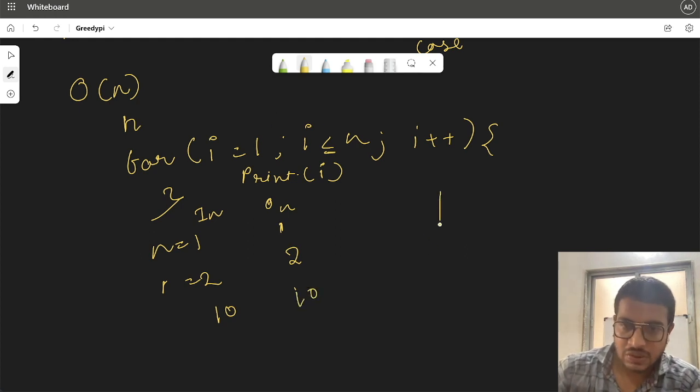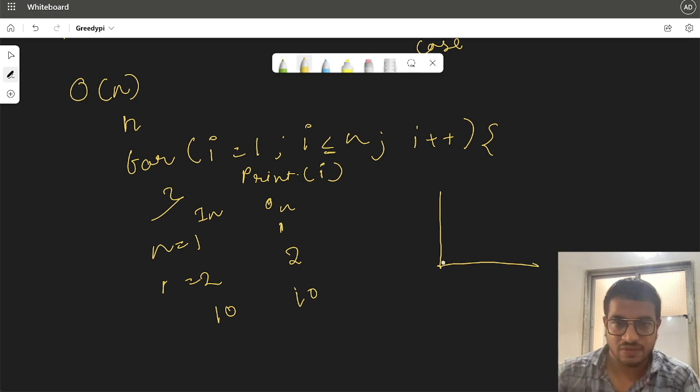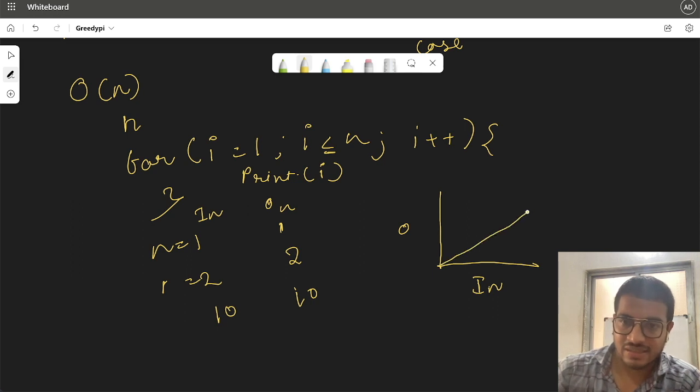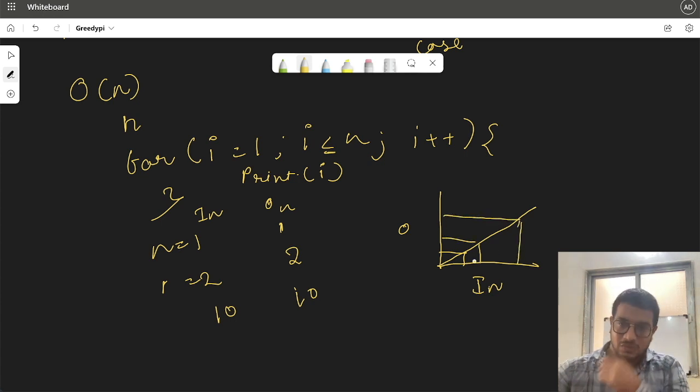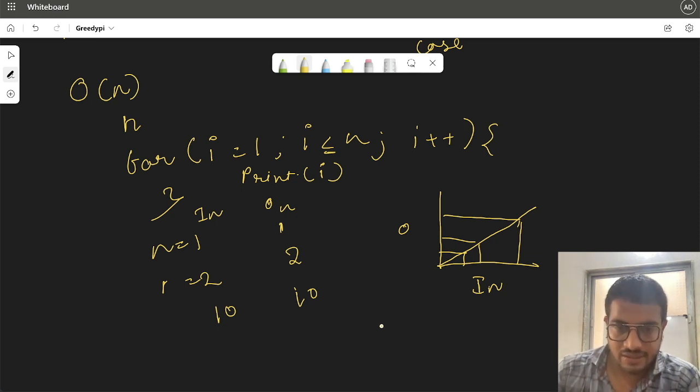So if we plot the graph of input versus output, we will see that it is a constantly increasing line. If it is 1, then it is also 1. If it is 2, then it is also 2. And if it is 10, it is 10.